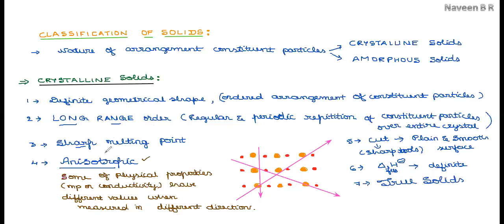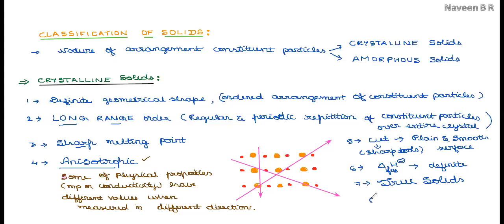Because of all these characteristics, a definite geometrical shape, a long range order, a sharp melting point, anisotropic nature, and whatever other characteristics, if they are taken together, the crystalline solid among the other types is said to be a true solid.